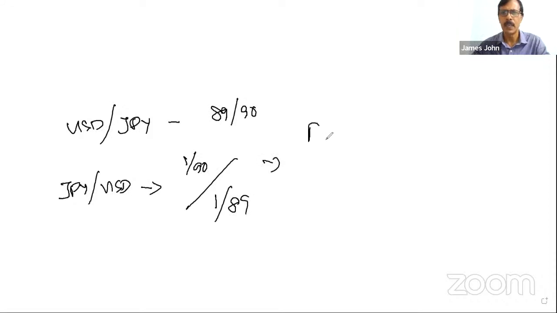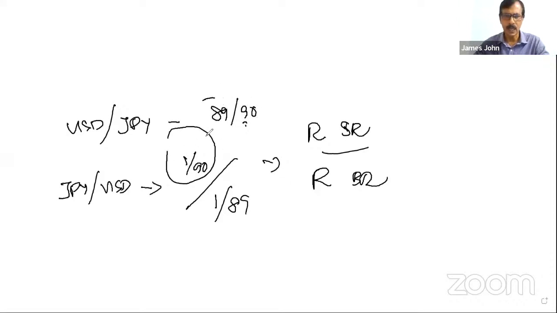See, the reciprocal of the selling rate by the reciprocal of the buying rate. Got it? Here, the selling rate is 90. Take its reciprocal, and it comes on the buying rate side. Then 89, this is a buying rate. Its reciprocal is the selling rate. Am I clear? Yes, sir. This one is at last.